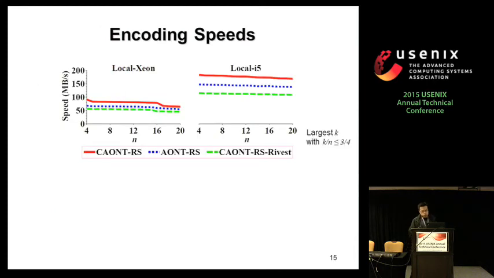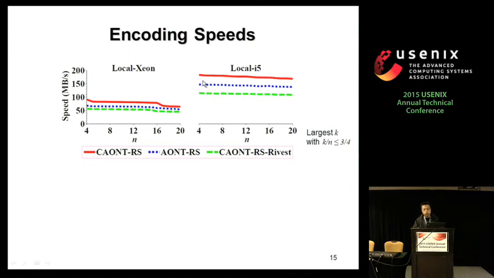So the first result is on the encoding speed. The x-axis is the different value n, and the y-axis is the speed. If we look at the blue curve and the green curve, the blue curve is the original AONT-RS. The green curve is the convergent one, because we introduced one extra hash function, so the throughput is less. Now the red one is what we propose in this work. We surprisingly find that it even outperforms the original AONT-RS.